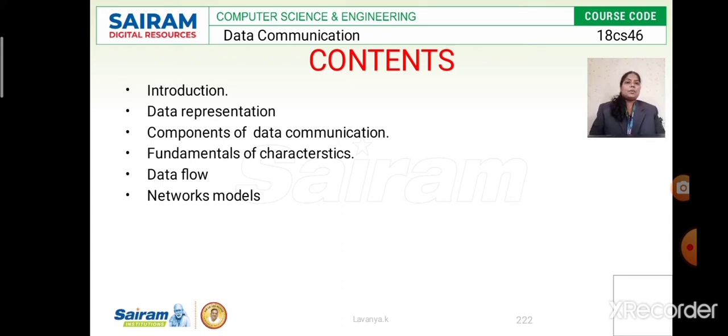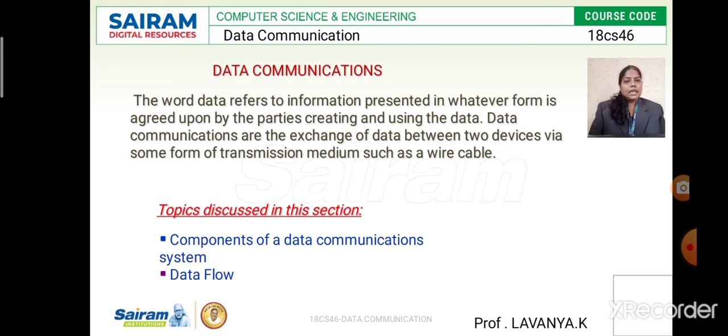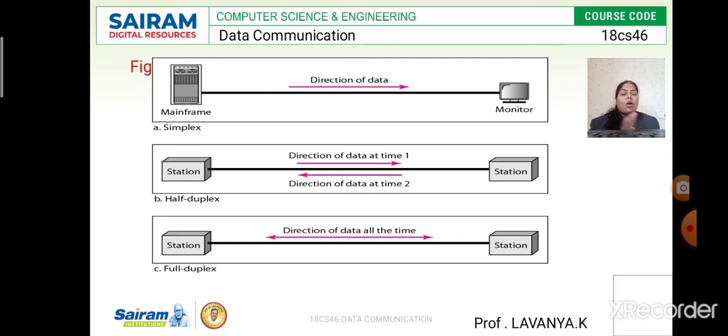Now I'm going to explain what data representation is. Data can be anything. I told you in the beginning that data can be a message, a text, a symbol, a character, numbers, or images. Then, in what manner does the data flow?